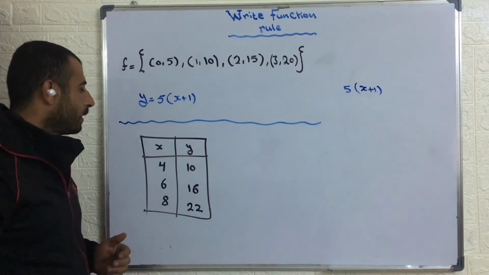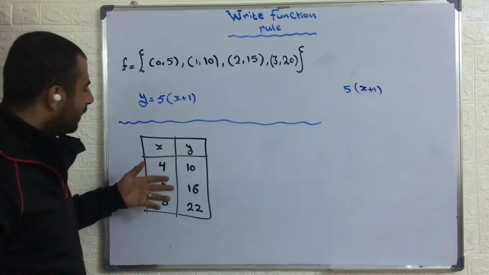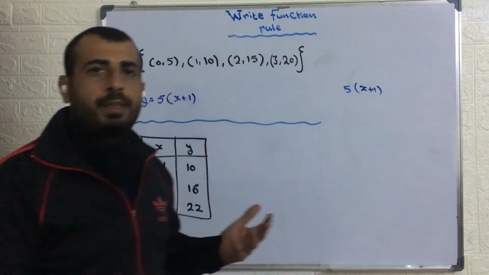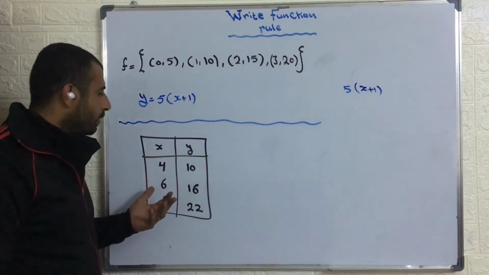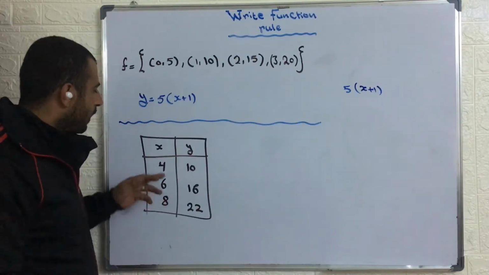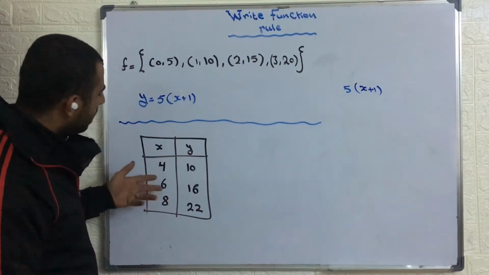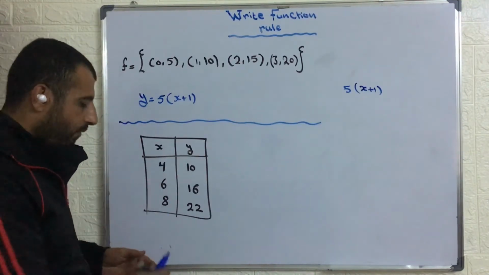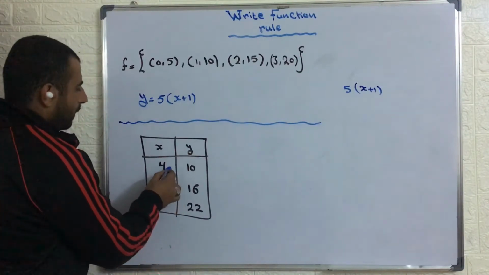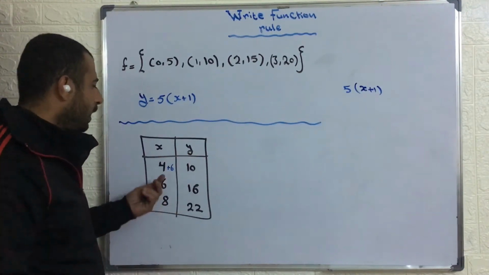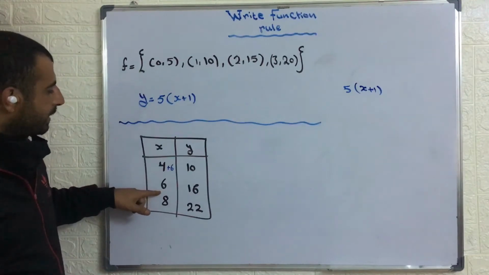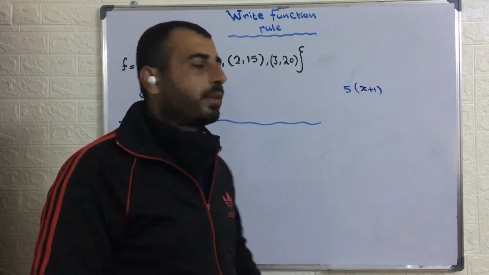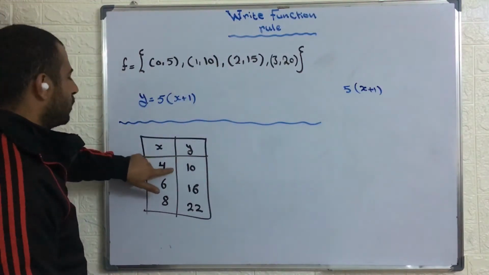Let me discover it. Now, because y is greater than x, I will depend on the addition test or the multiplication test. So I need to multiply or add something to this 4 to get 10. If I add 6, for example, just let me discuss together. If I add 6 here, I will get 10. But if I add 6 here, I will get 12, not 16. So this failed. So not plus 6, not useful to me.